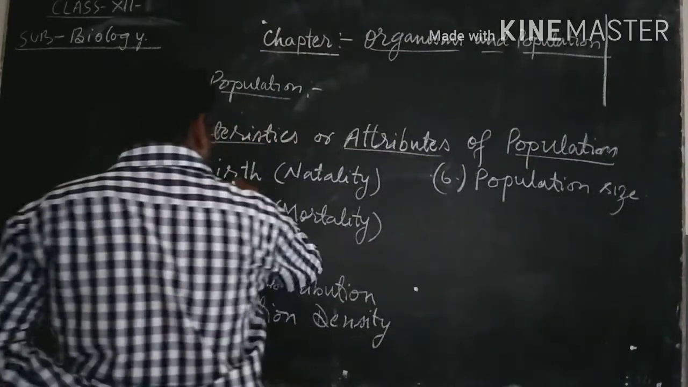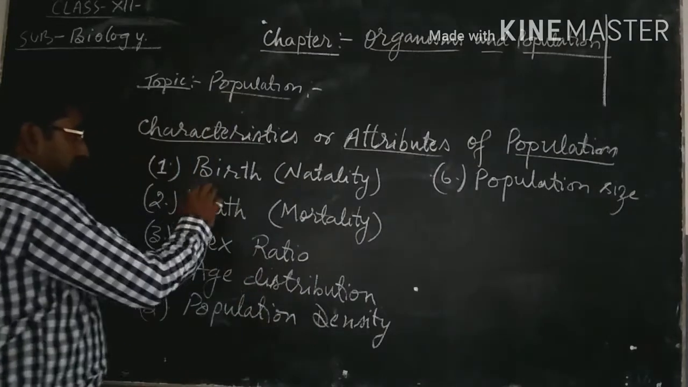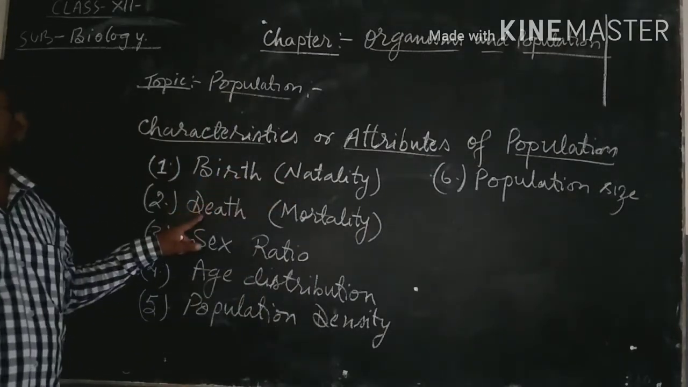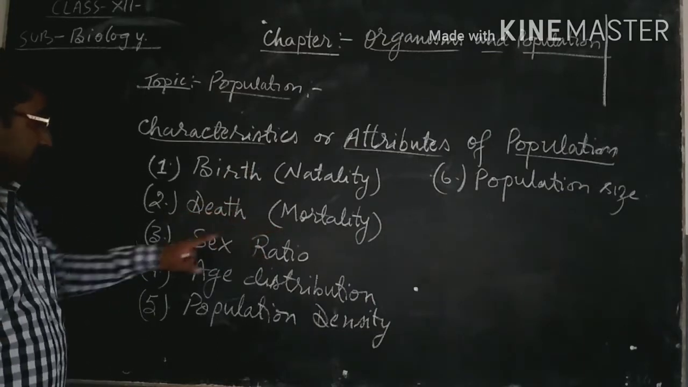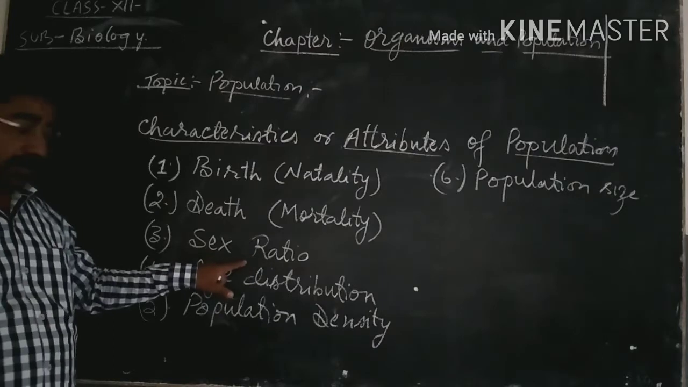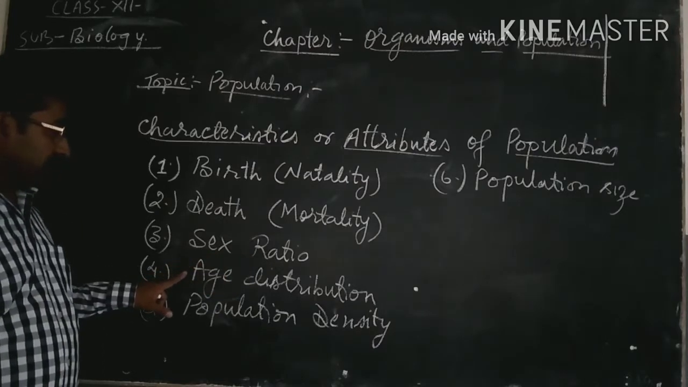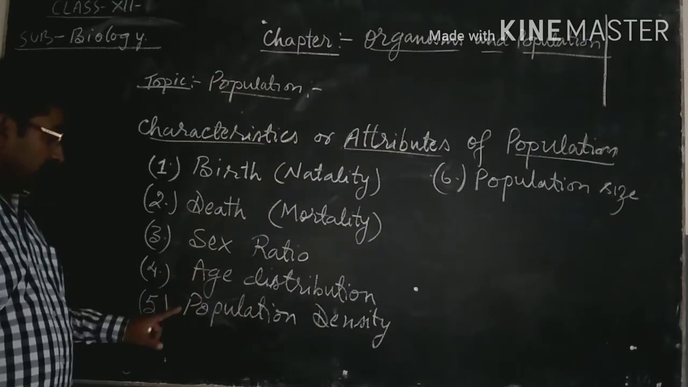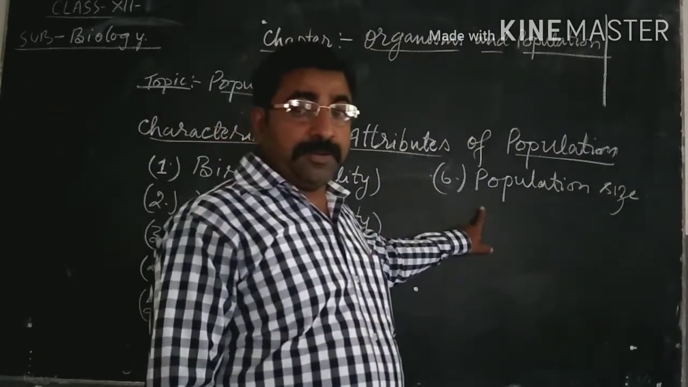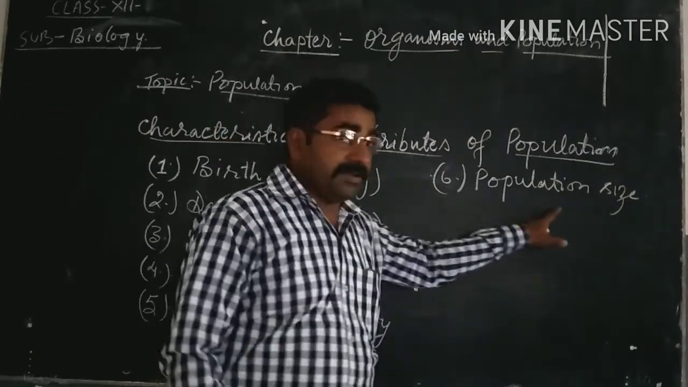Population has birth or natality. Population is characterized by death or mortality. Population is characterized by sex ratio. Population is characterized by age distribution. Population is characterized by population density, and population is also characterized by population size.